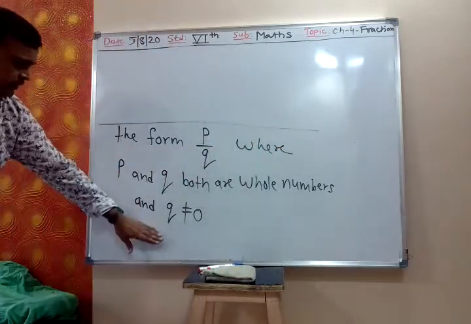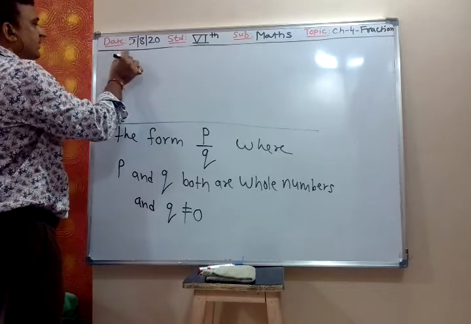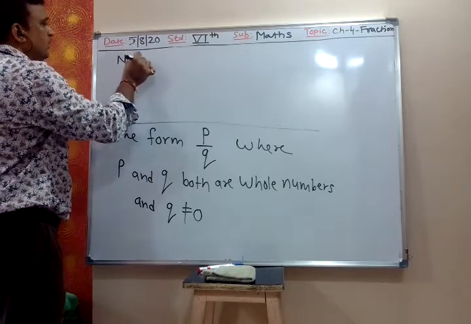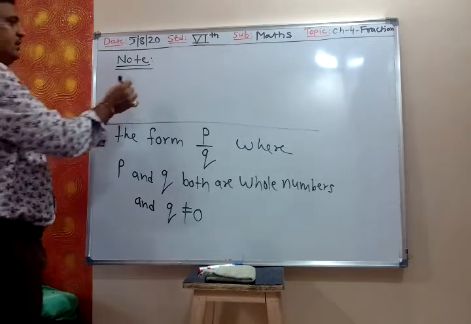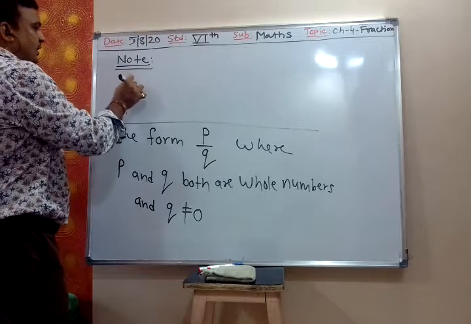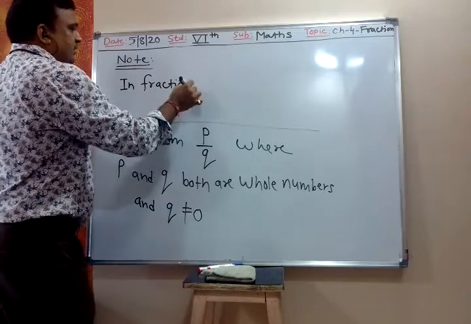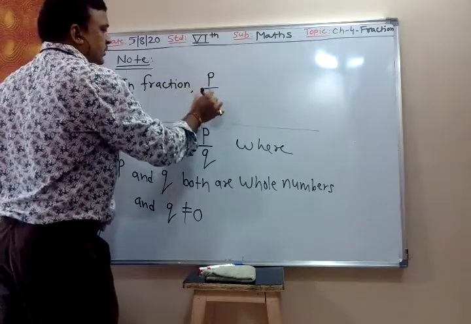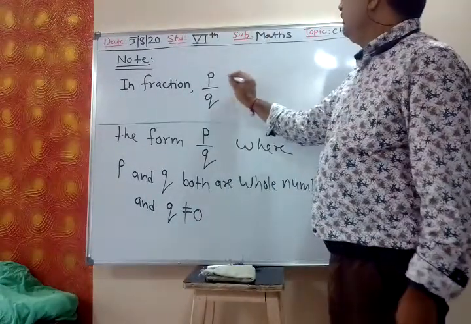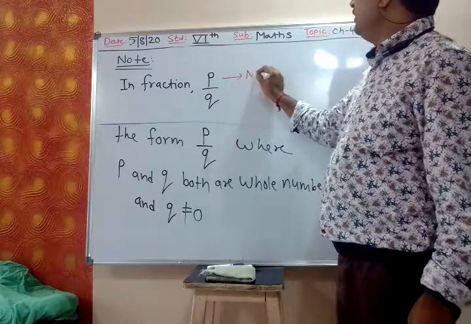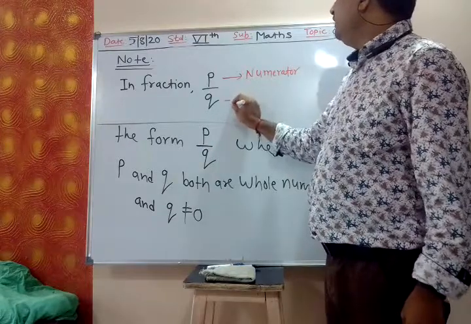Now write below this, after this you will write this note. Note, N-O-T-E. In fraction, first point: in fraction P upon Q, my P is nothing but the numerator. P is the numerator and Q is the denominator.